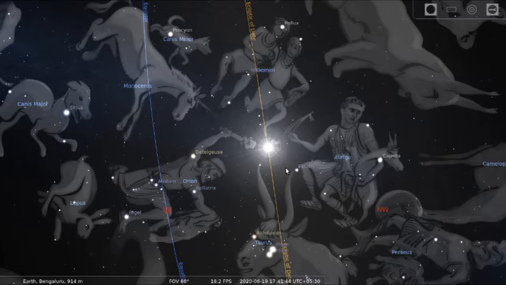But if you look at the zodiacal signs, you will see that the people who are born up to 21st of June belong to the constellation called Gemini, but they are not actually Geminis, because the sun is not in the constellation of Gemini.